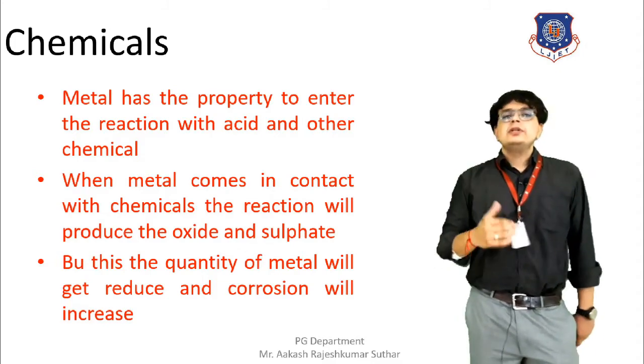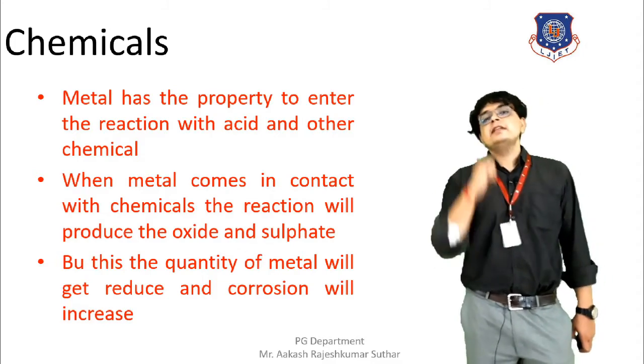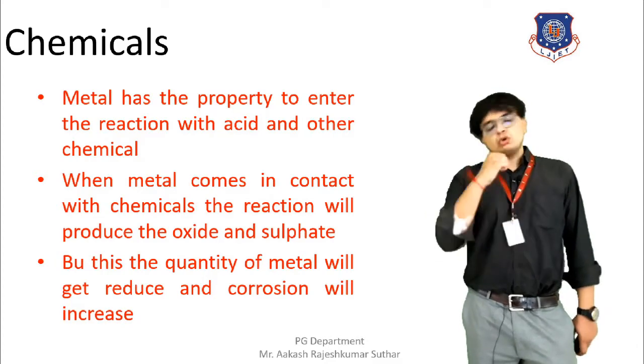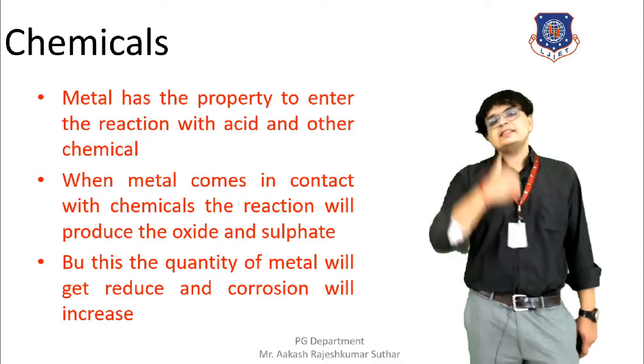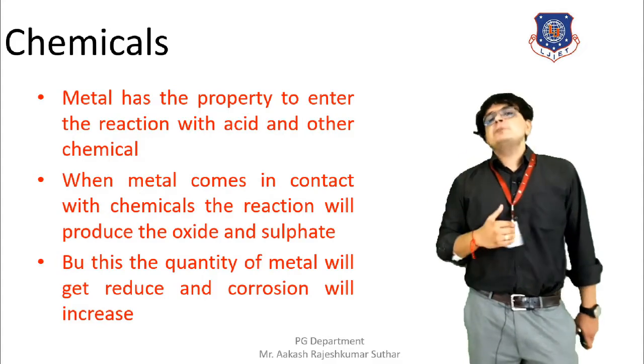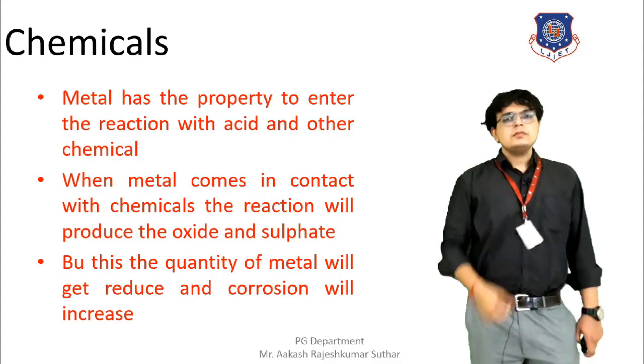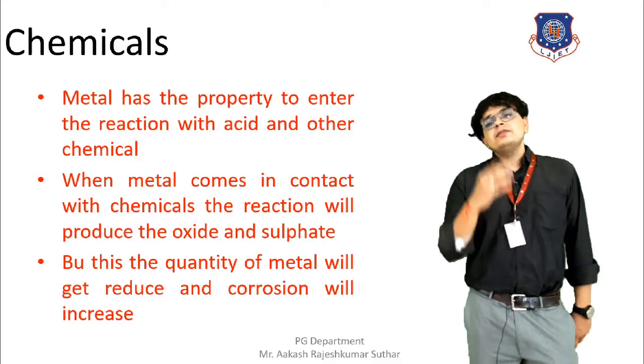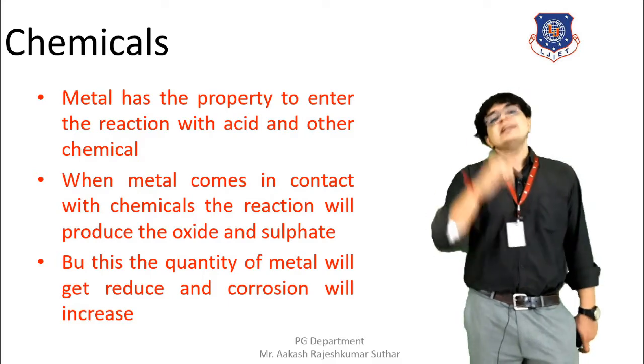And this is how the chemical is affecting the occurrence of corrosion on the surface. It is necessary that proper steps be taken so that corrosion will be less, and at an early age it should be rectified.